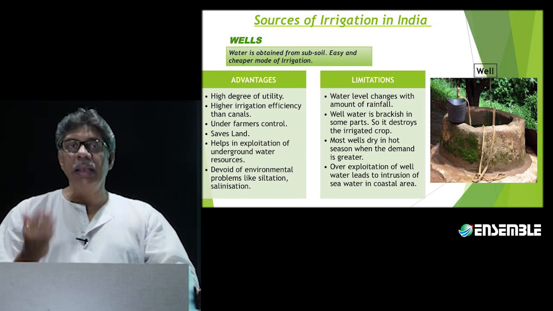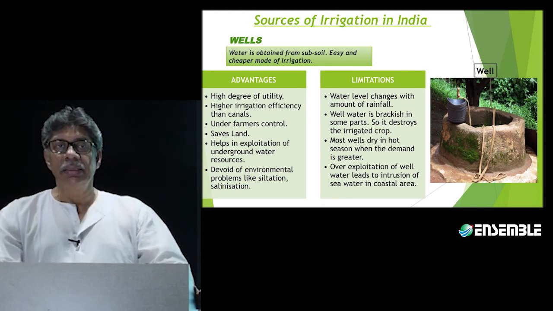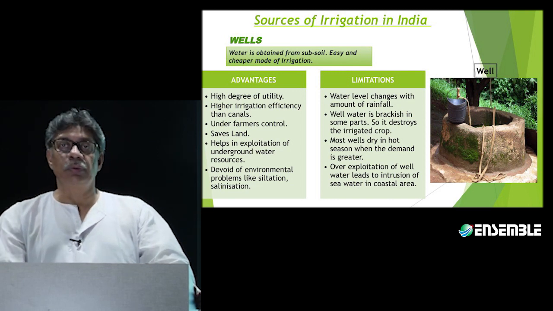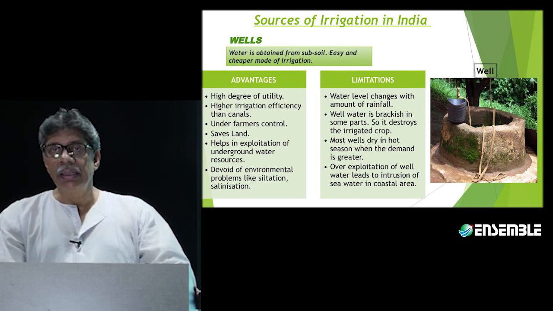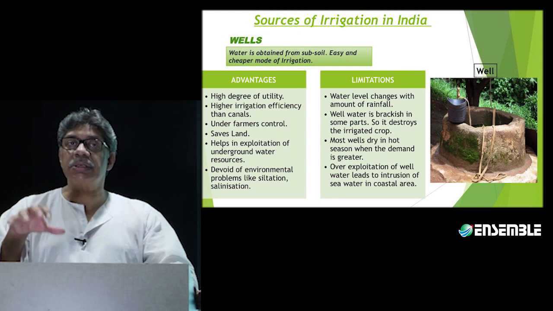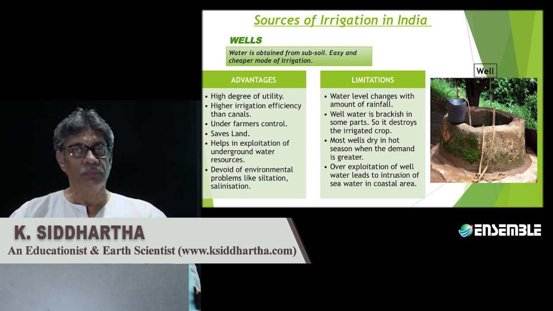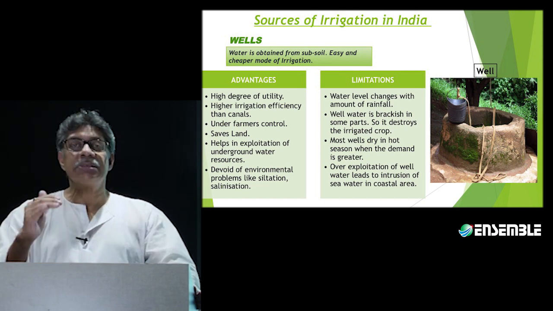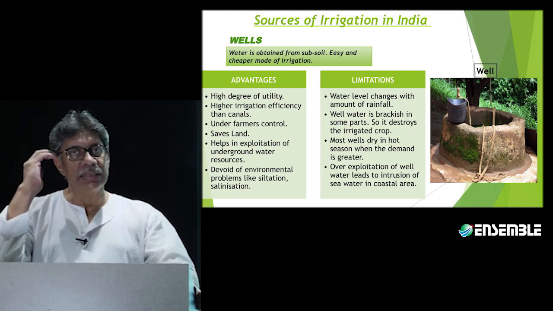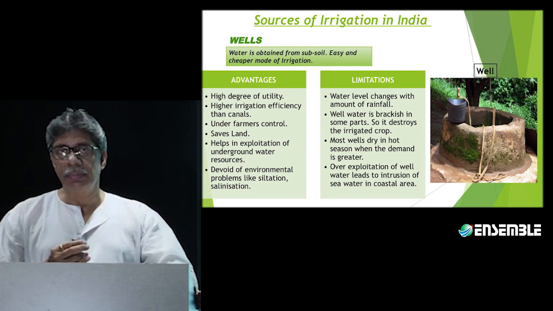Now, there are reasons for why exactly it is going to be canal or well irrigation in the northern part of the country. One of the reasons is that the soil is alluvial. The second is that the water table is generally high in that region. Now, that allows wells to be sunk easily. It is easy to excavate alluvial soil in comparison to the rocky terrain in the peninsular portions. The third is that the alluvial soil is always soaking of water, and in some places the water table can be as high as just 5 or 6 feet beneath the surface. That is going to be North Bihar.